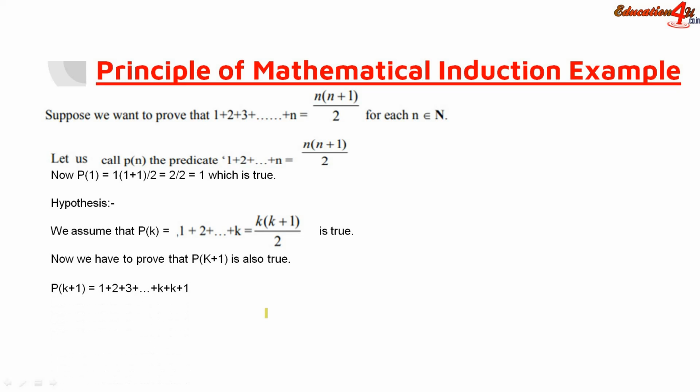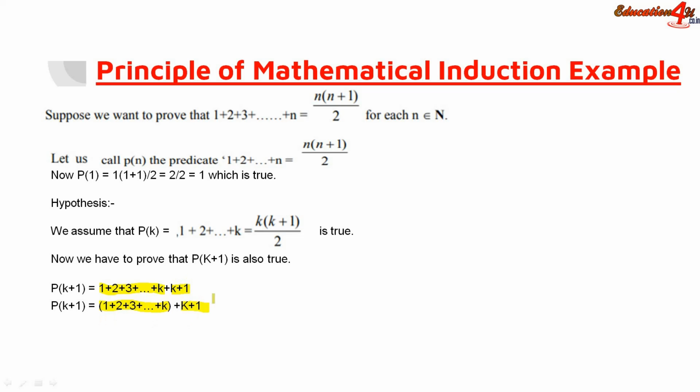So P of k plus 1 equals 1 plus 2 plus 3 up to k plus 1. Now if we divide the RHS into two parts, the sum of 1 to k and k plus 1, we get this. You can see it here clearly: this is one part, this is the second part.